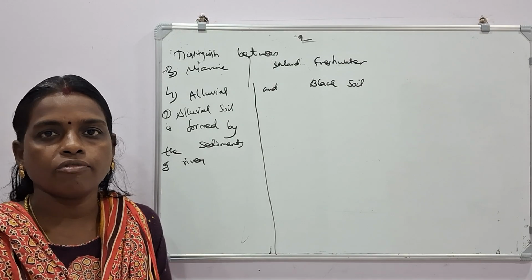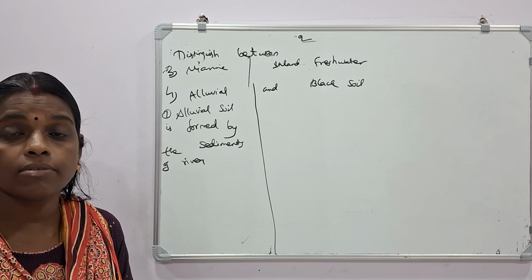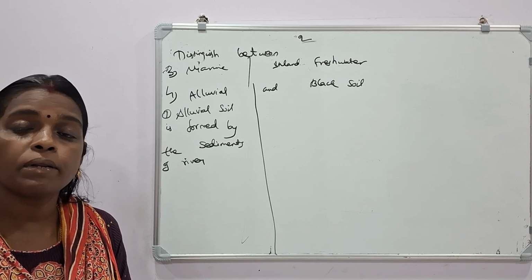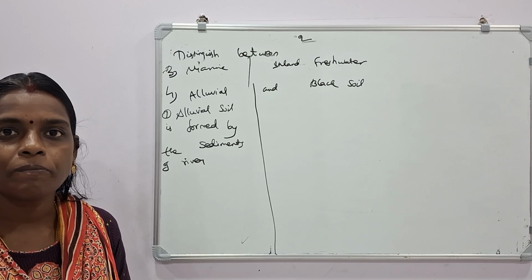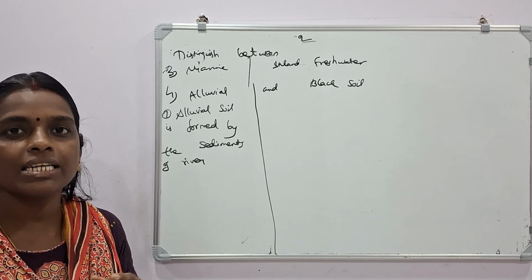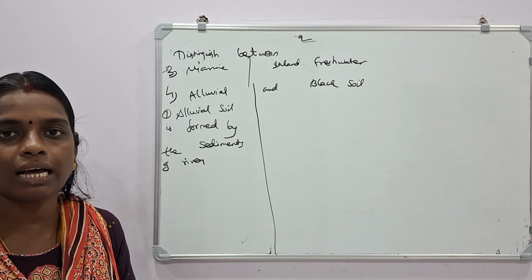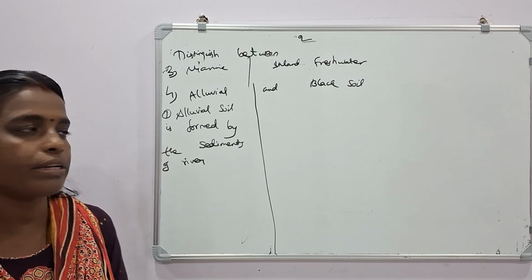All the rivers form alluvial soil, like the Narmada river, Tapti river, Ganges river, Brahmaputra river. We already studied in the previous lesson, like deltas, no. In delta areas we can find alluvial soil. So in short we can tell alluvial soil is formed by the sediments of rivers.